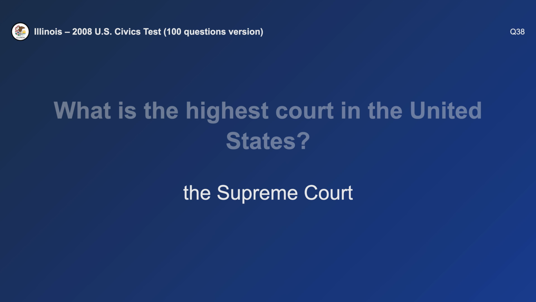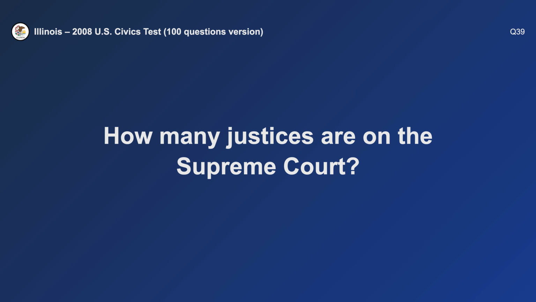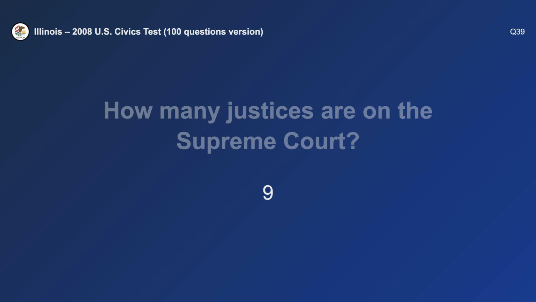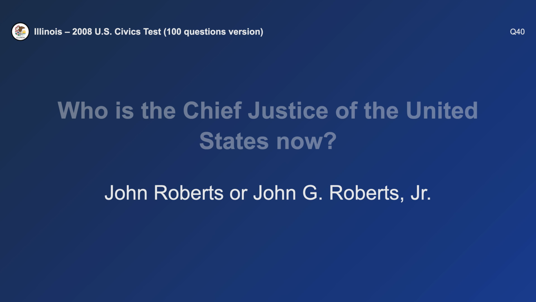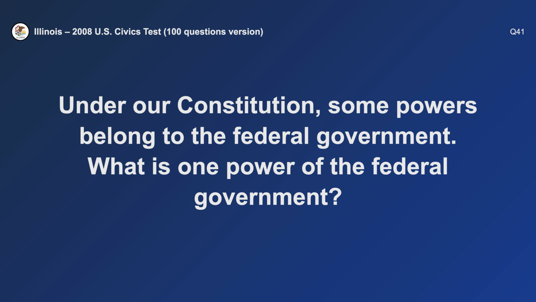The Supreme Court. How many justices are on the Supreme Court? 9. Who is the Chief Justice of the United States now? John Roberts. Under our Constitution, some powers belong to the federal government.